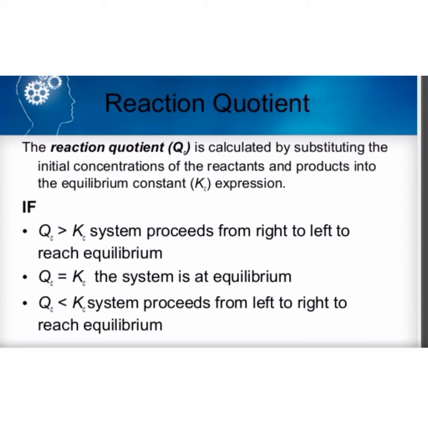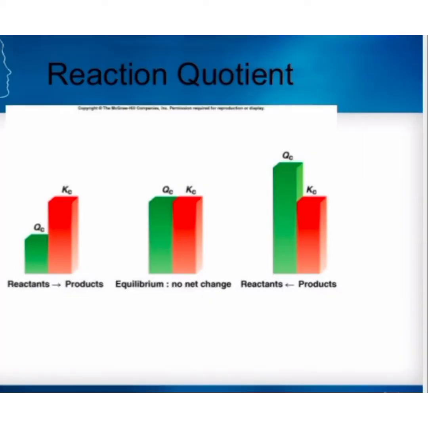If Qc is greater than Kc, system proceeds from right to left to reach equilibrium. If Qc is equal to Kc, the system is at equilibrium. And if Qc is less than Kc, system proceeds from left to right to reach equilibrium. This is the graphical representation of reaction quotient.